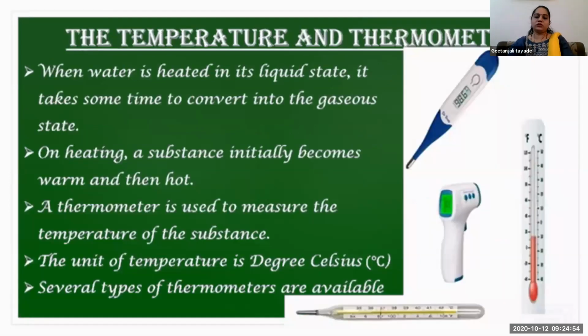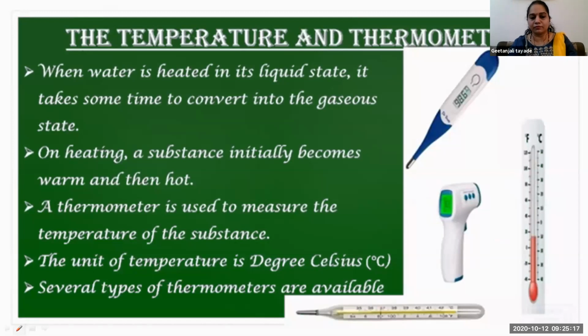So, the temperature and the thermometer. What is this? Temperature, you must have seen nowadays. Which one are you seeing nowadays? Yes, Pankini?